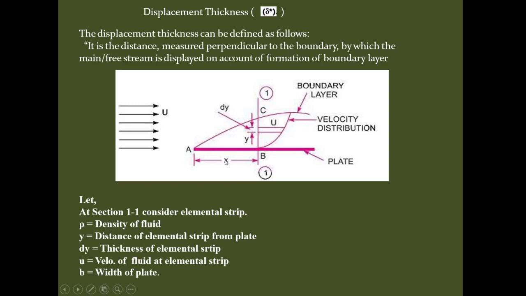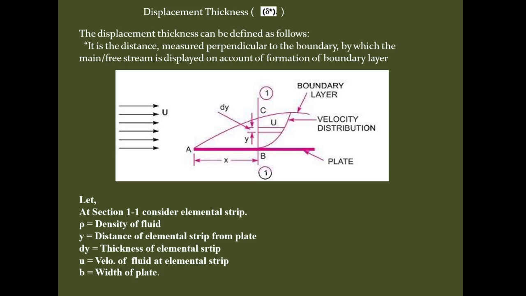At a distance x from the leading edge of this plate, consider a section 1-1. Now the velocity of the fluid at B is 0 because this point B is on the surface of the plate and the plate is at rest.